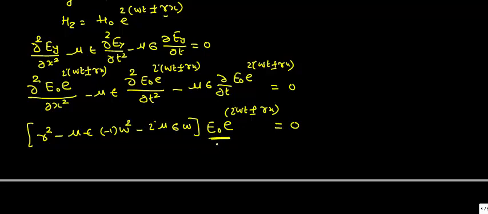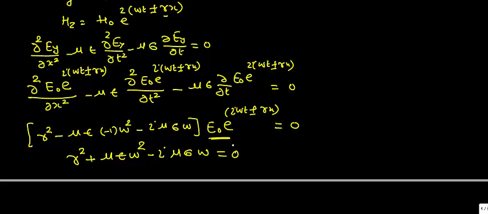Now this factor is not equal to 0, which means this whole bracket should be equal to 0, or we can write it as γ² + με ω² − iμσω = 0.